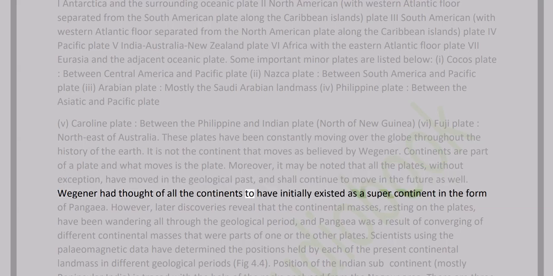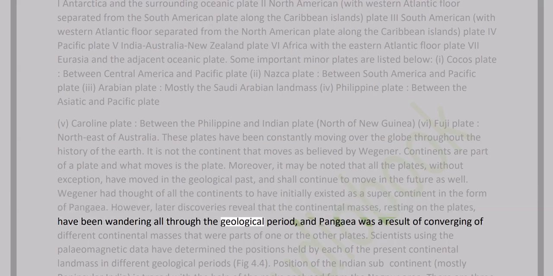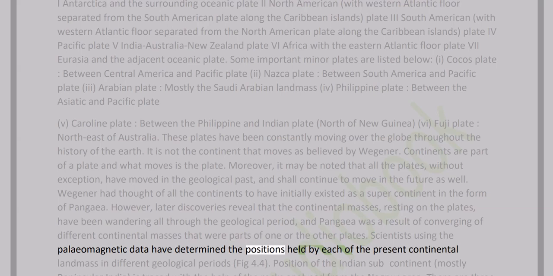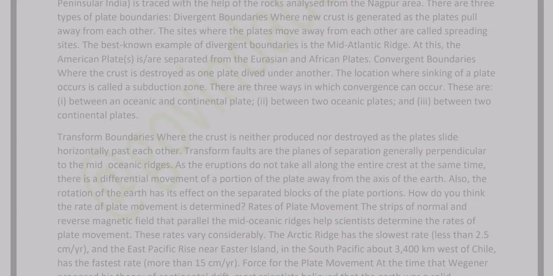Wegener had thought of all the continents to have initially existed as a supercontinent in the form of Pangaea. However, later discoveries reveal that the continental masses, resting on the plates, have been wandering all through the geological period, and Pangaea was a result of converging of different continental masses that were parts of one or the other plates. Scientists using the paleomagnetic data have determined the positions held by each of the present continental landmasses in different geological periods. Figure 4.4. Position of the Indian subcontinent, mostly Peninsular India, is traced with the help of the rocks analyzed from the Nagpur area.